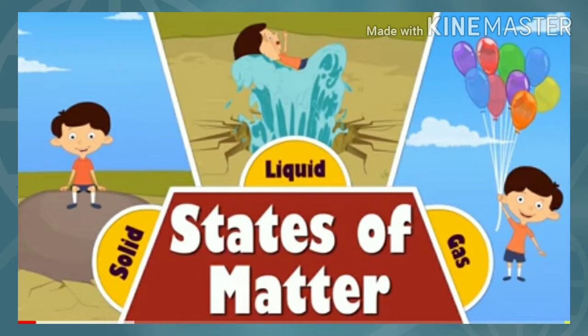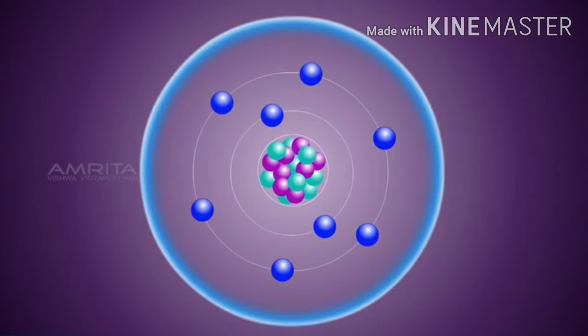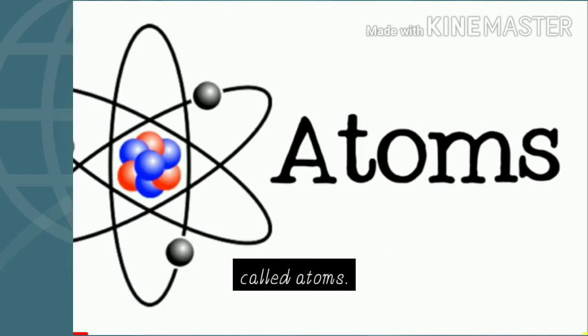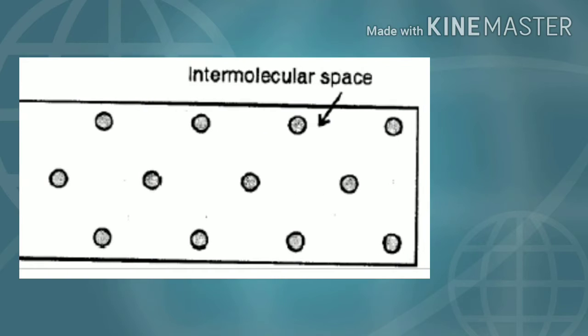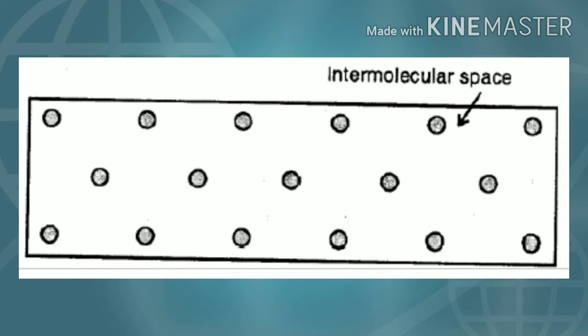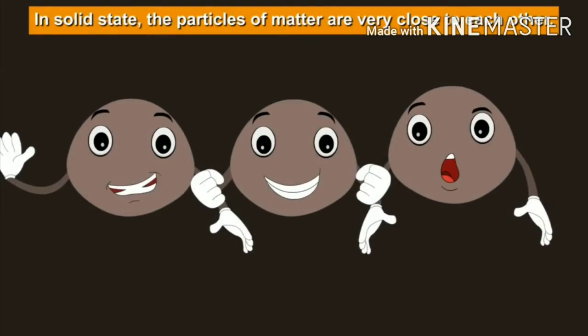Now, I told you what matter is made up of. It is made up of tiny particles called molecules. And then what are molecules made up of? Even tinier particles called atoms. Then I told you the space between two molecules is known as intermolecular space, right? Then we studied that the particles of solid are very tightly and closely packed.